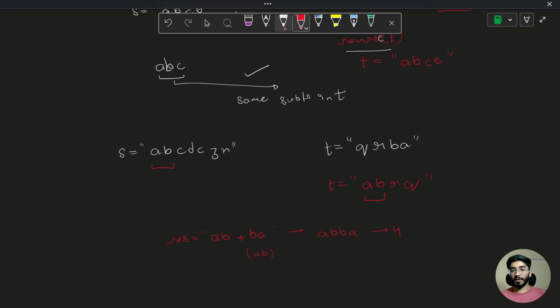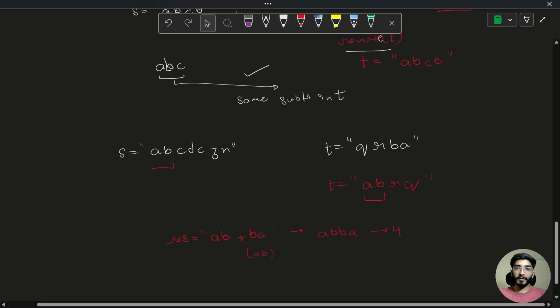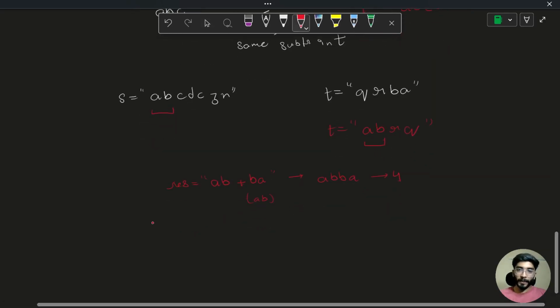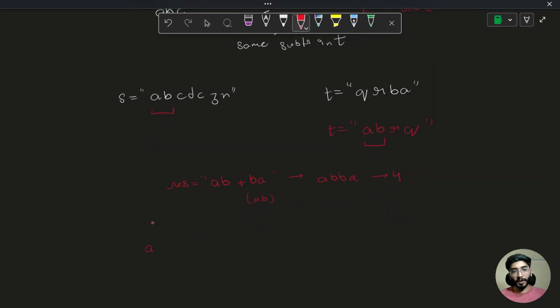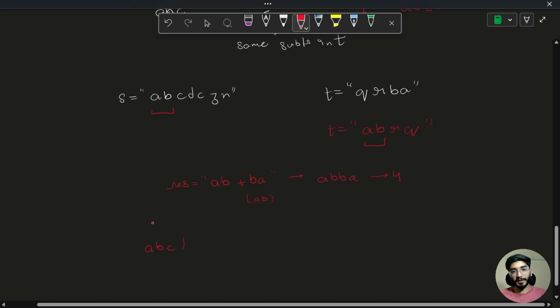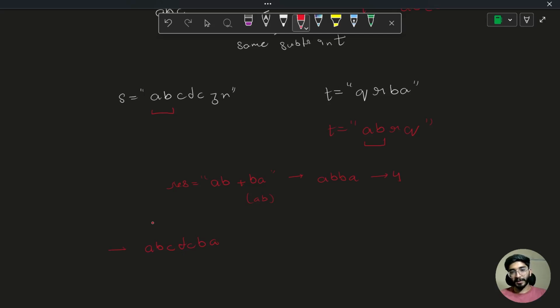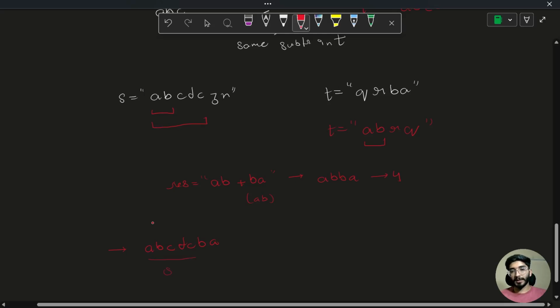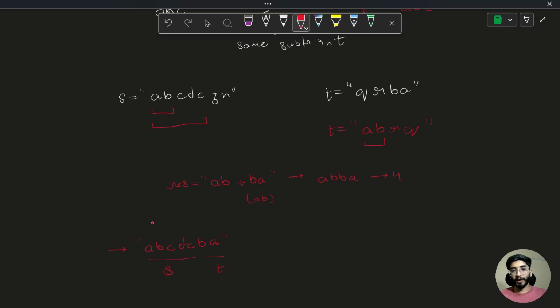But this may give us the wrong answer. Why? Because the final answer should look like this, which is A B C D C B A. How can I say this? Instead of taking just AB, we can take A B C D C. This is A B C D C from S. This is B A from T. If we combine them, yes, the final answer would be 1, 2, 3, 4, 5, 6, and 7. So obviously 7 is greater than 4, and this should be our answer.